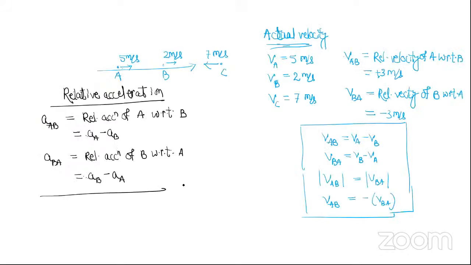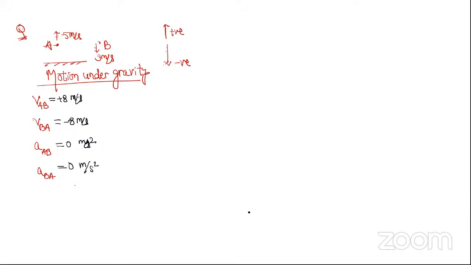Now here we were saying how to find relative velocity from actual velocity. We can also find actual velocity from relative velocity. So देखो what we have learned. We have learned xAB equal to xA minus xB. So this formula gives you, if actual things are given, how to find the relative. But you see, this can be also written as xA equal to xB plus xAB.